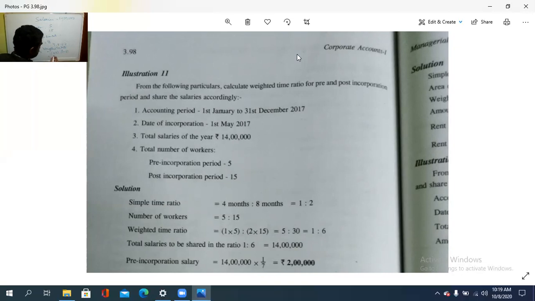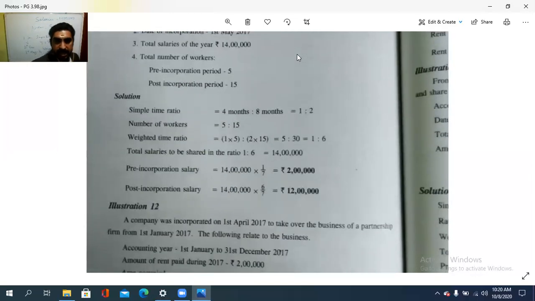That is how much? 5 is to 30. That is 1 is to 6. Isn't it? 1 is to 6. Then the total salaries to be shared in the ratio 1:6 means 1/7 and 6/7.